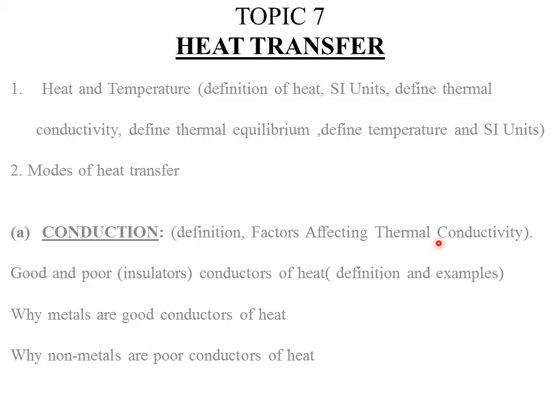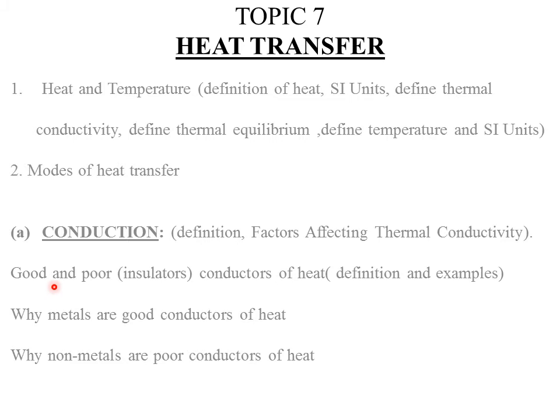Then the last, or the fourth factor affecting thermal conductivity is what we call the nature of the material. So obviously different materials have different rates of thermal conductivity. For example, the rate of thermal conductivity for iron and maybe glass are different. So if a conductor is made of iron, it will conduct heat faster than a conductor made of other materials, for example maybe glass, or even wood. So we look at different types of what? Materials. So those are the four factors affecting thermal conductivity.